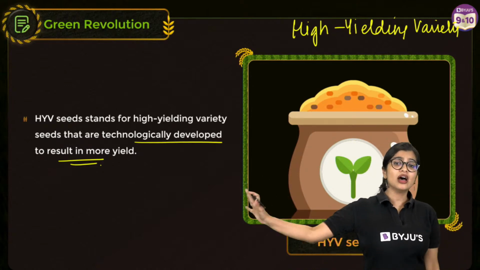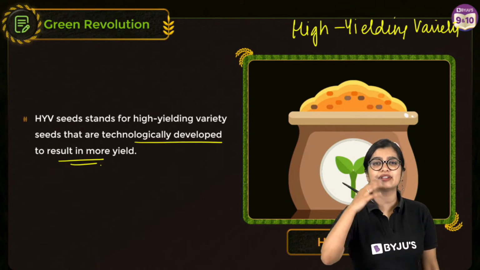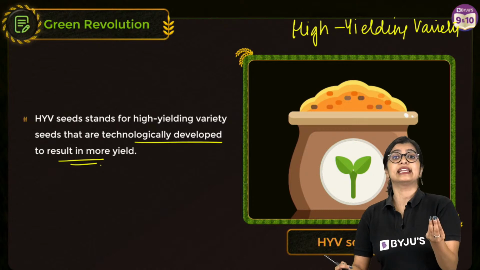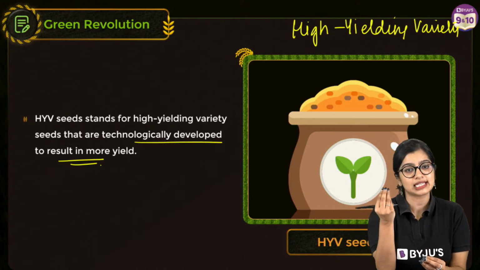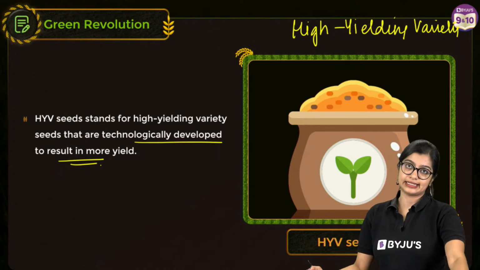We were getting them from nurseries and laboratories, where due to a lot of processes that were implemented, these seeds guaranteed that they would give us high yield, which is why we call them high yielding variety seeds.